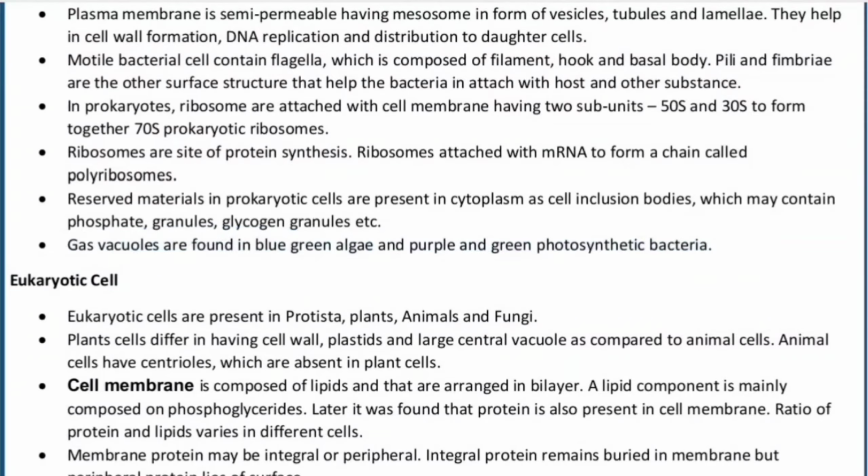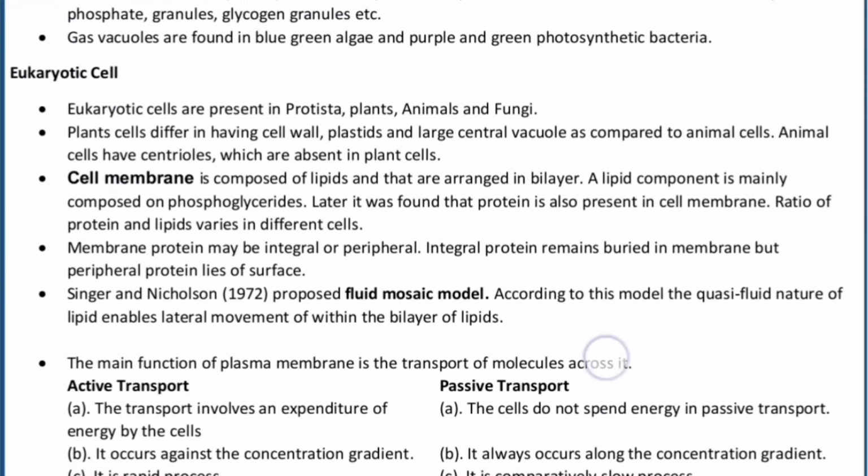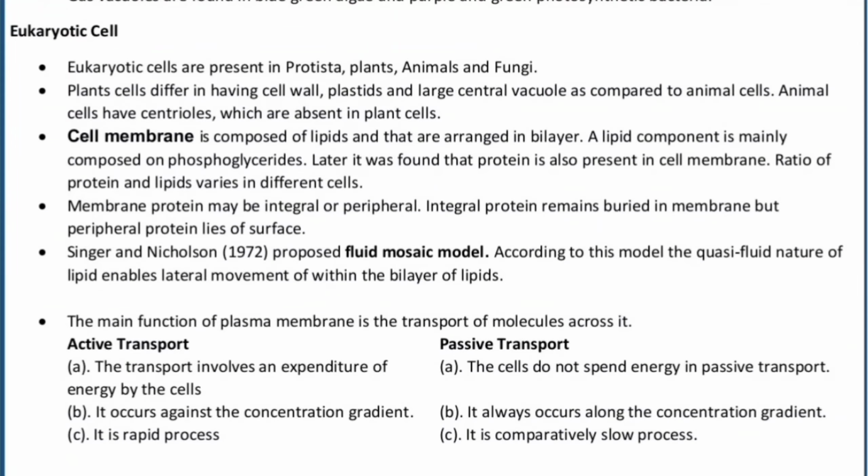Now, dealing with the second type of cell, the eukaryotic cell. The eukaryotic cells are found in Protista, plants, animals and fungi. Kingdom Monera has the prokaryotic cell, and kingdoms Protista, Plantae, Animalia and Fungi have the eukaryotic cell.